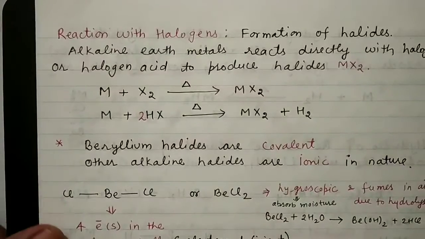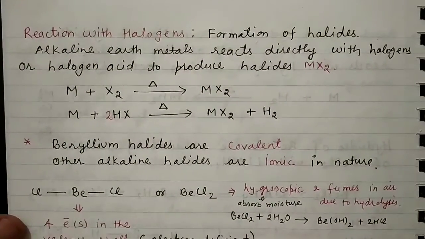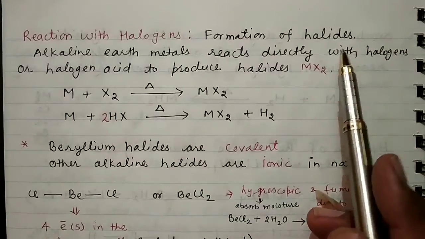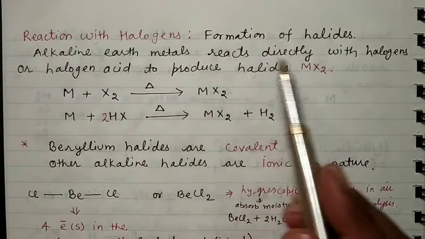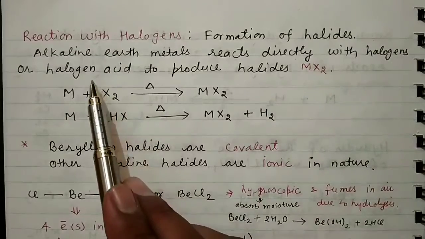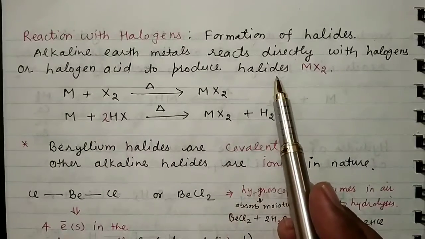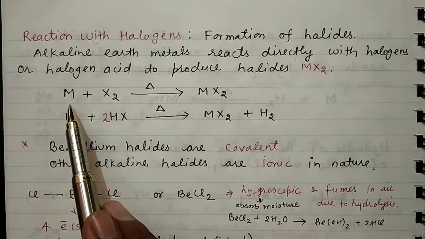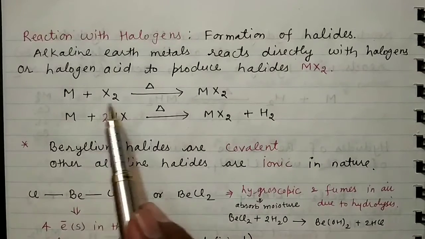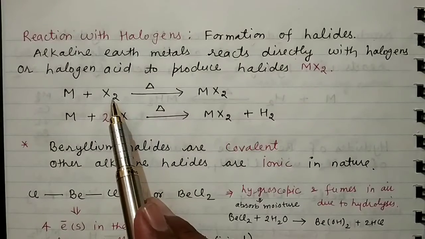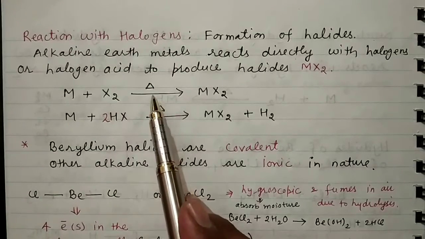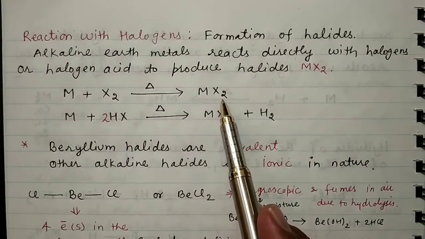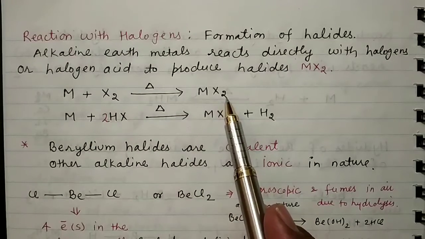Now let's see the reaction with halogens, the formation of halides. Alkaline earth metals react directly with halogens or halogen acids to produce halides, MX2. The alkaline earth metal combines with the halogen on heating to produce metal halides.